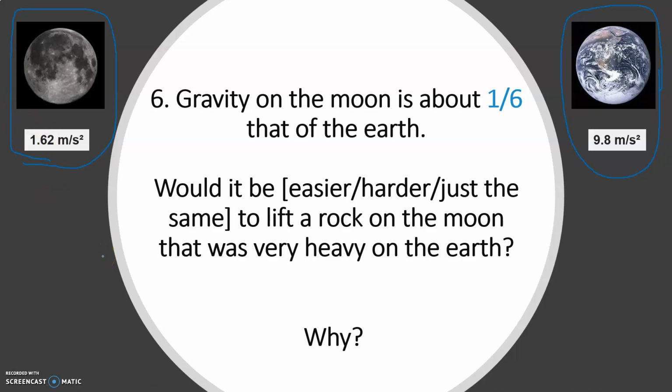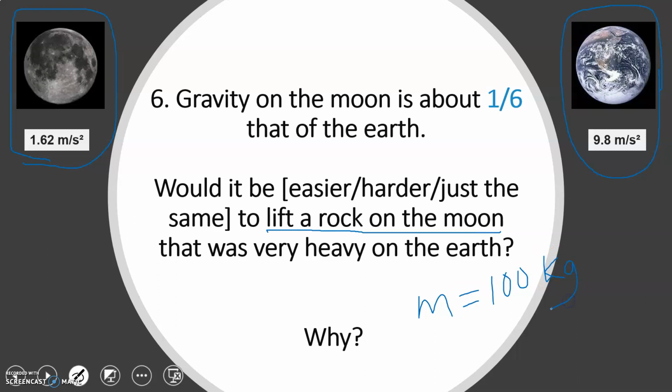Would it be easier, harder, or just the same to lift a rock on the moon that was very heavy on Earth? Let's say this rock has a mass of 100 kilograms. That's pretty heavy. It's going to have 100 kilograms on the Earth and on the moon.